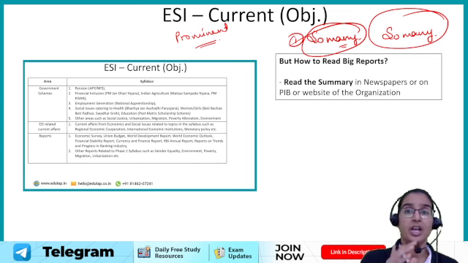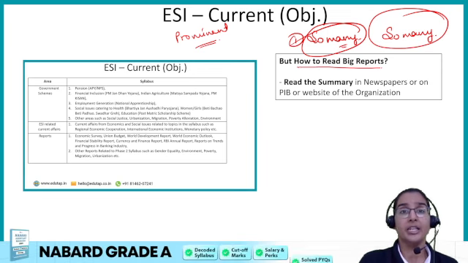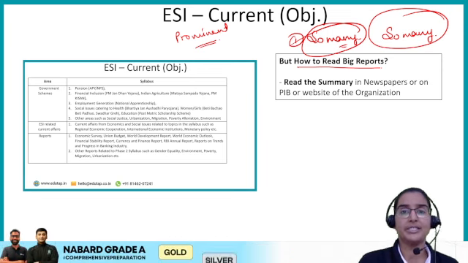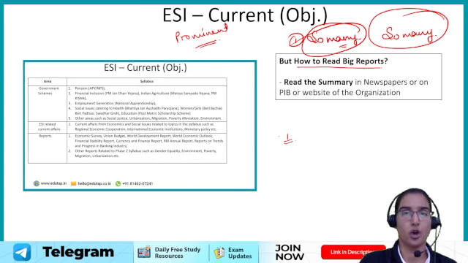Now again, you must be having this question in your mind: how to read such big reports, because these are not small reports, their pages run into hundreds and hundreds. So how to read such big reports? See students, first of all, if those reports are released by prominent Indian organizations, their summary or highlights will be provided by the PIB or any newspaper, right? So you can refer to that for the important points.